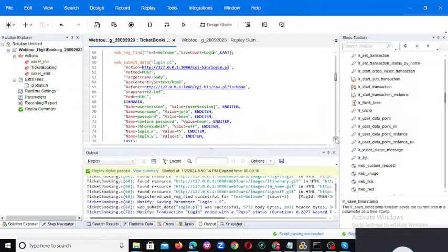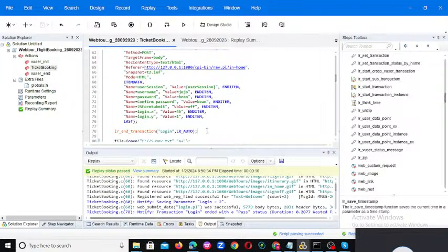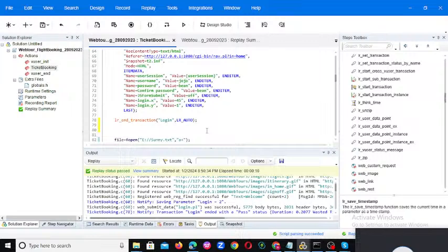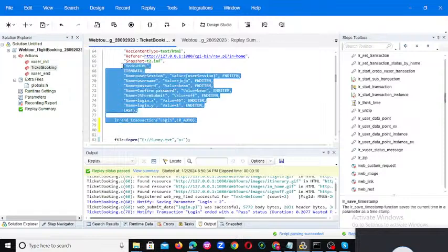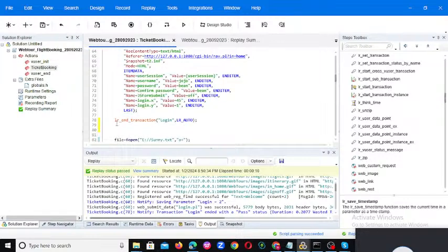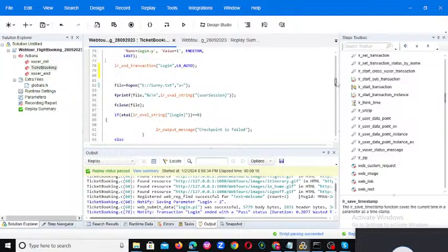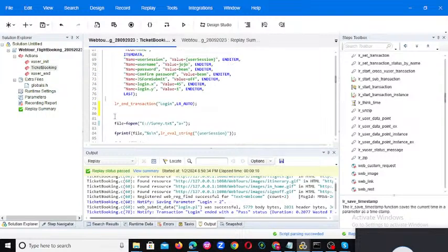Now, after the request only we need to write this. Don't write it above the LR and transaction. For any code, any customization you are writing, don't write it above lr_start_transaction. Because if you put it there, the code also takes some time to execute, and then it will be counted in your start and end transaction response time. So don't put it above the start or below the end; in between the start and end you need to provide it if you want.